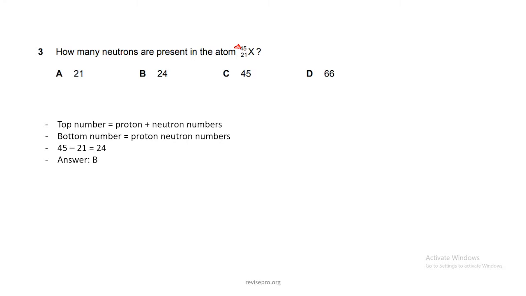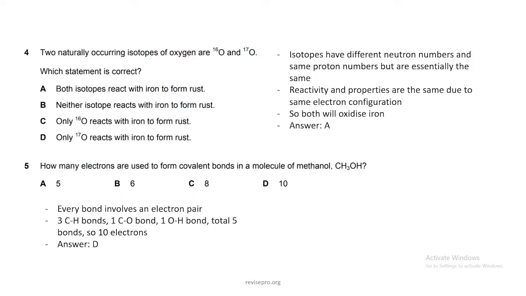How many electrons are used to form covalent bonds in a molecule of ethanol? So I'm going to start drawing a molecule of ethanol here. CH3 bonded to oxygen and bonded to hydrogen.